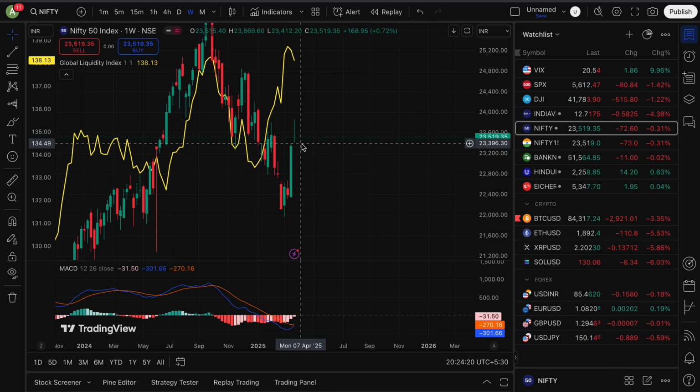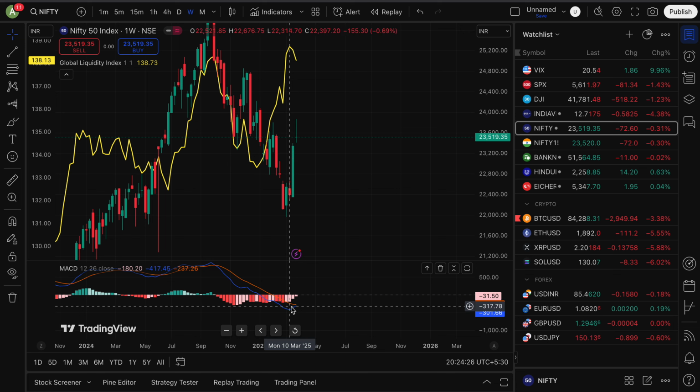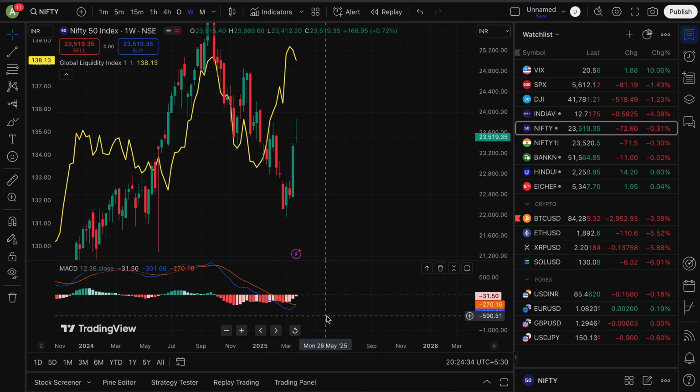So next week I think the market will be downwards, and here the MACD was trying to close upwards. But I think this is the king. See, it tried to go upward, then it came down. This also I think was trying to go upward, but I don't think it will cross. It will just travel downwards.